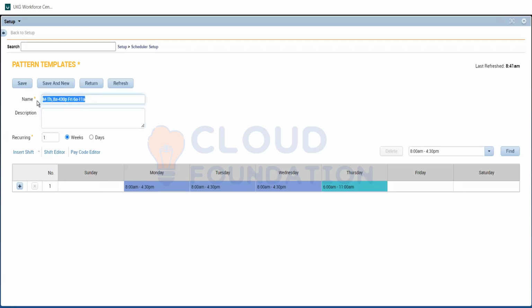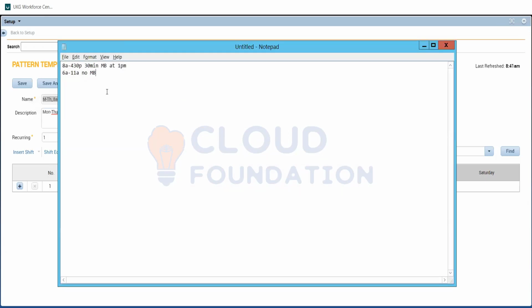So I'll copy this and paste it here, and here I'll give a detailed description of what it is: Monday to Thursday, 8 a.m. to 4:30 p.m. and a 30-minute meal break at 1 p.m., Friday 6 a.m. to 11 a.m., no meal break. Yeah, that is it. Done. This is the name. I'm going to create and save it here.